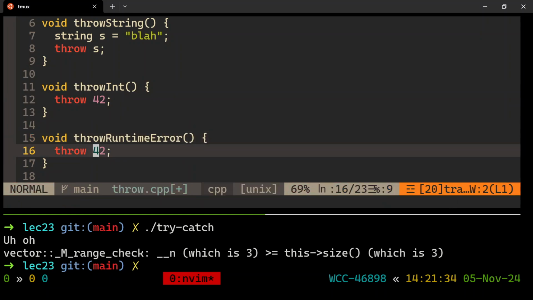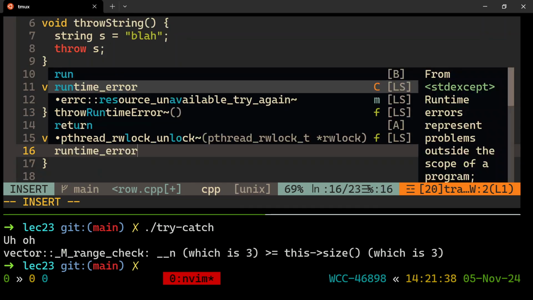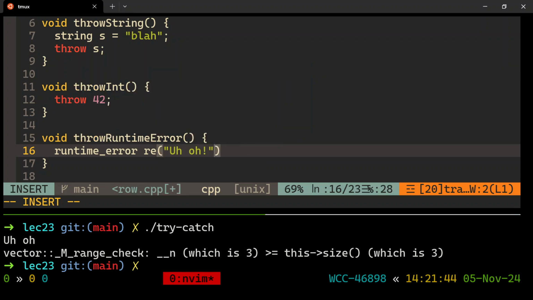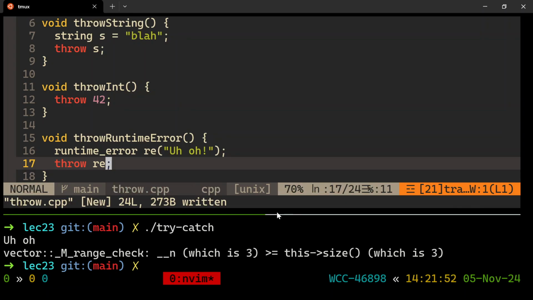Okay, and then I'll make one that throws a runtime error. Let's make a runtime error object. That's all it is. It's just an object of that type. Let's call it RE, and then it takes a string in its constructor describing what went wrong. We'll just say uh-oh, something silly, and then we'll throw that. All right, so it's just another object. You can throw a vector if you want to. All right, you can throw whatever type you'd like, and somebody's job is to catch it.